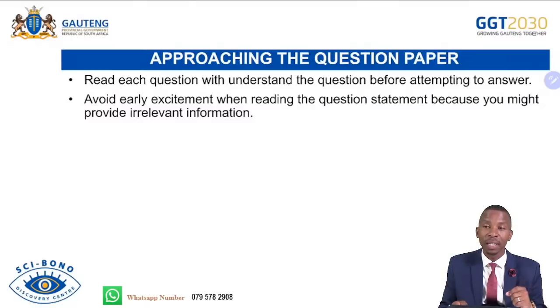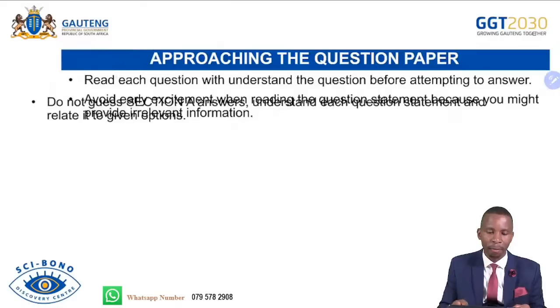In question 5, the question was saying, discuss all features underpinning focusing, excluding indicators. Then the majority started with indicators, because on this part of all features underpinning focusing, you stop reading from there and you answer the question, only to find that the first thing that you responded on was not required in the examination. So it is very important for you to read the question with understanding. Avoid being happy or excited with the first reading of the question. Understand it first before answering.